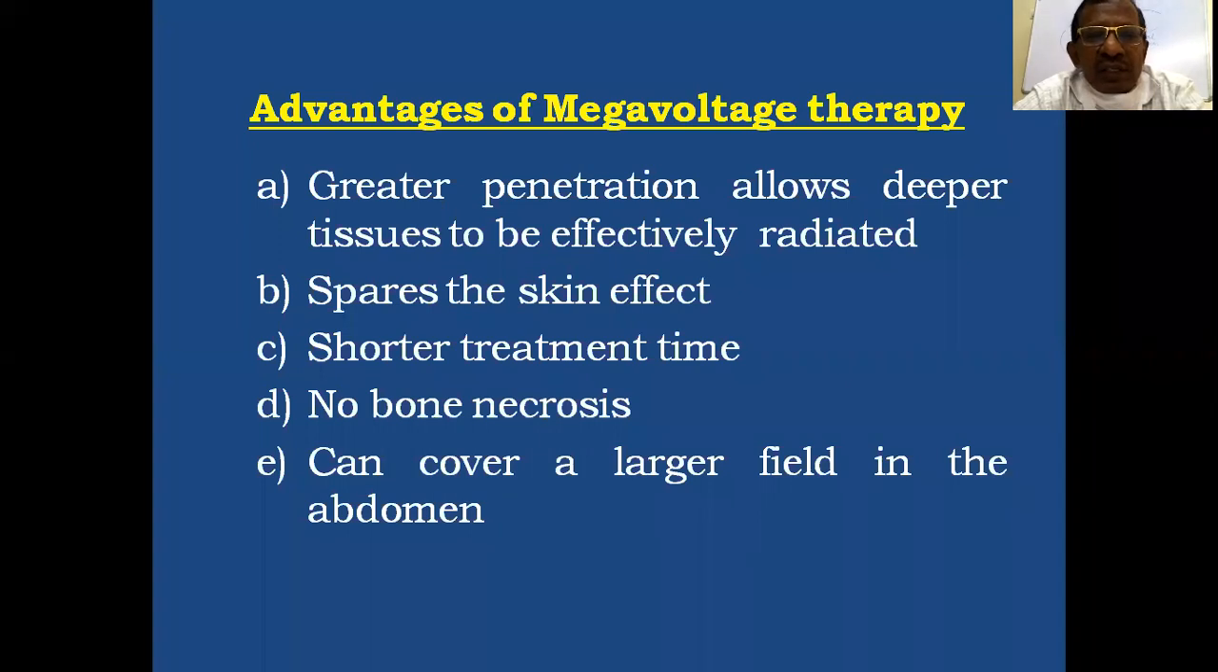Treatment time is also shorter, and there is no bone necrosis. It can cover a large field in the abdomen. There are different methods, like the moving strip technique, for covering the whole abdomen. So megavoltage or supervoltage therapy is better than orthovoltage therapy with these advantages. There are so many advantages of megavoltage therapy.